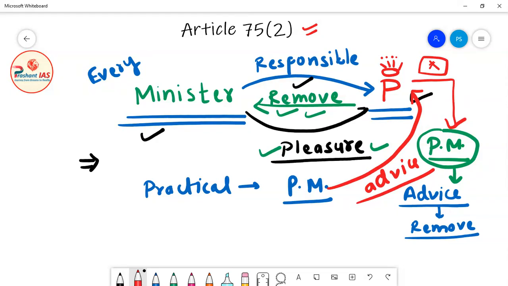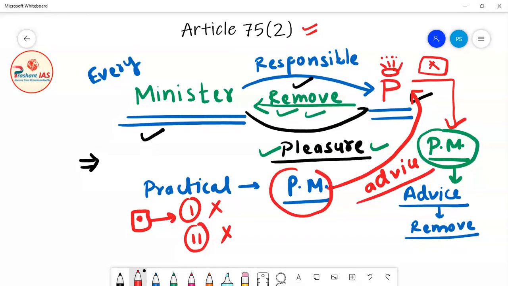So friends, in our example, there was a minister, and that minister was not ready to give his support to the collective decision. First of all, he was not ready to give his support to the collective decision, and secondly, he was not ready to resign also. So in this case, the Prime Minister of India has the power to give advice to the President of India to remove that minister, and then the President will simply remove that minister from his post.